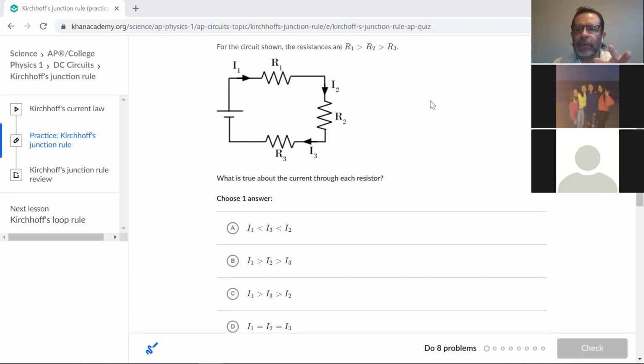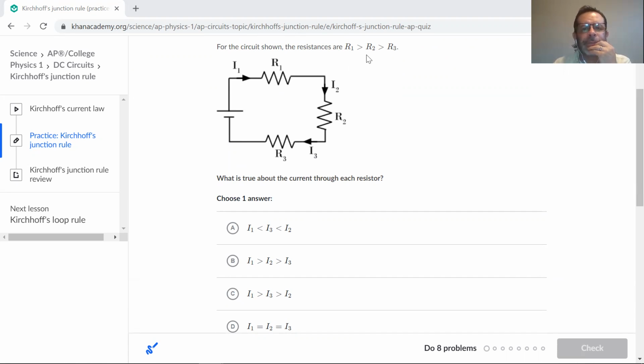I went into the link. This link, I opened it today 2 times and the same problem came up. So again, let's see what happens. If not, it's still going to help us review the concepts. So this is the first one. This is the junction rule. This is the first one.